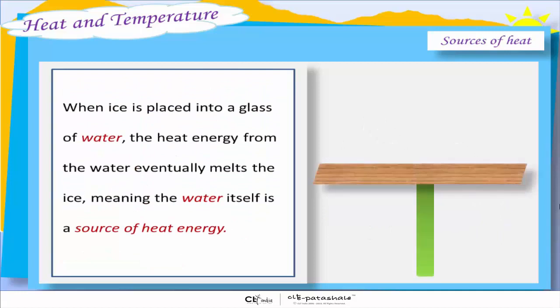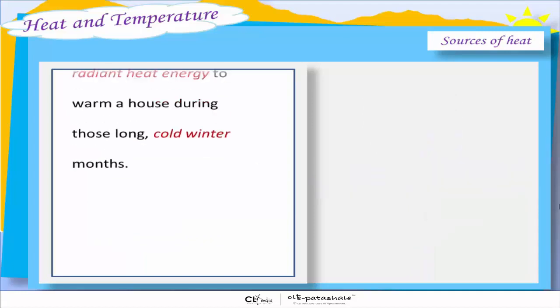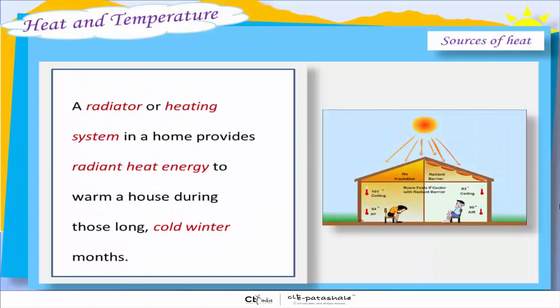When ice is placed into a glass of water, the heat energy from the water eventually melts the ice, meaning the water itself is a source of heat energy. A radiator or heating system in a home provides radiant heat energy to warm a house during those long cold winter months.